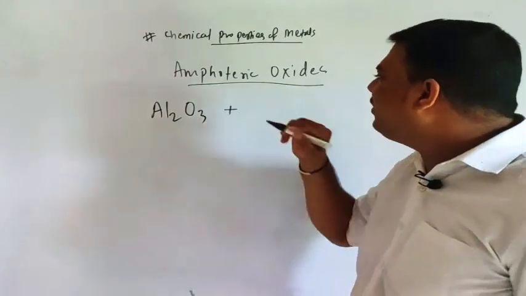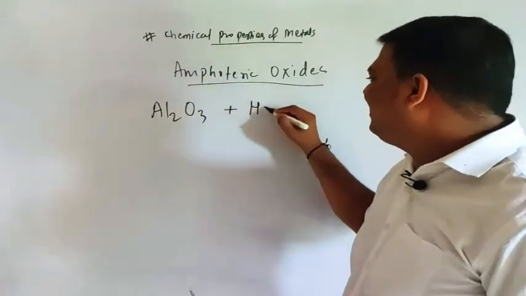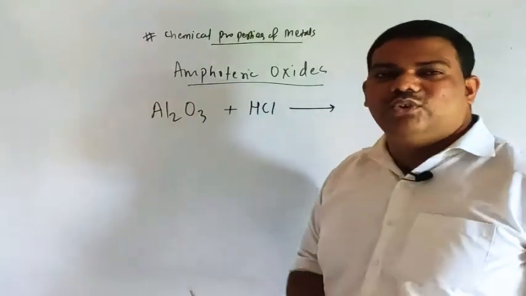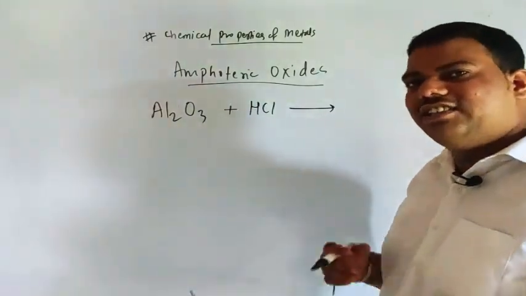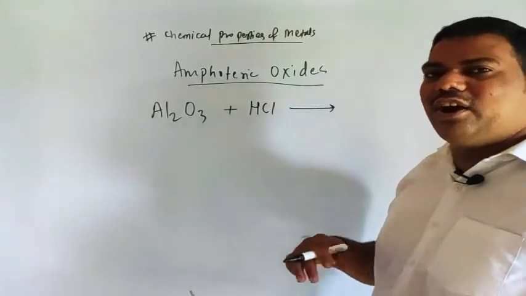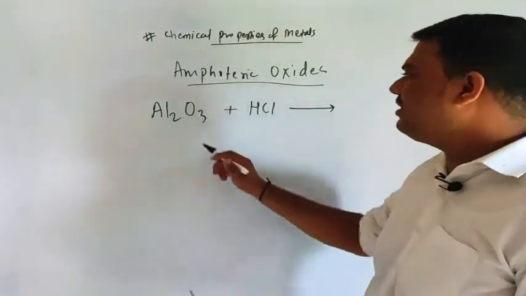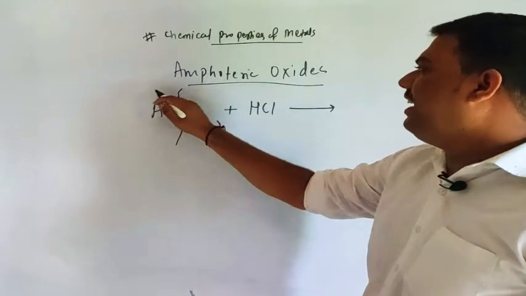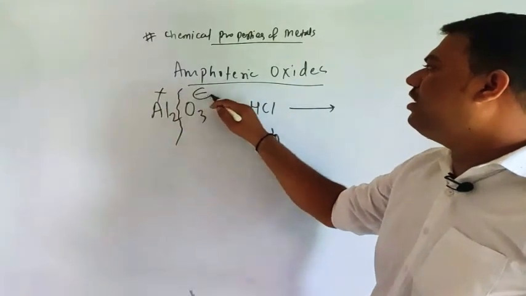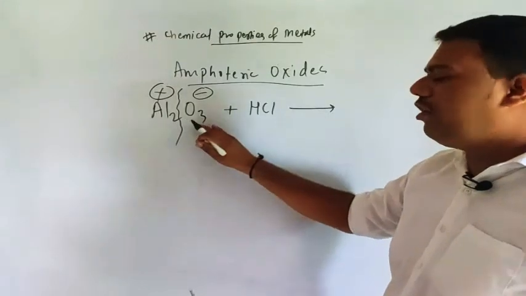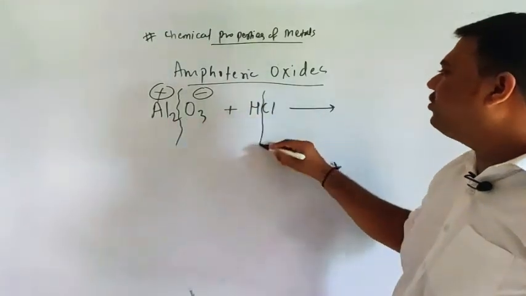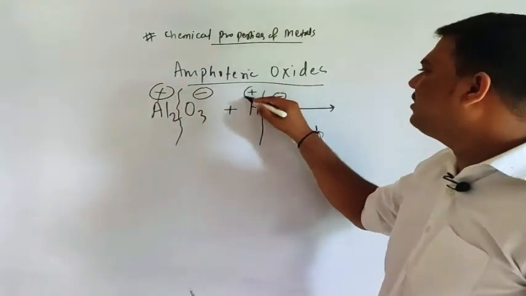Okay, so Al2O3 plus HCl, acid. So what will form here? Wherever necessary, for easy breaking, you have to draw the breaking here. Al is positive, your oxide is negative. Aluminum is electropositive and oxygen is electronegative. And here also H plus and Cl minus.